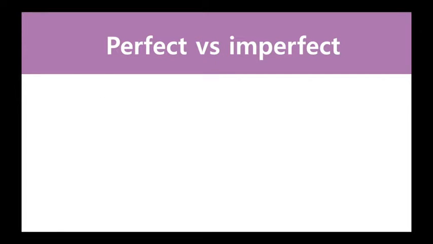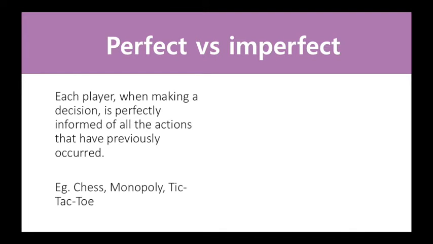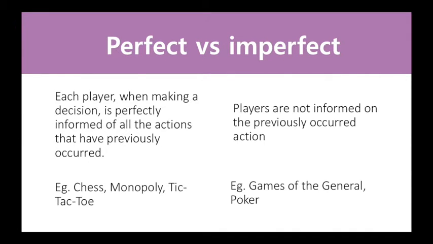Next type of game would be perfect versus imperfect. Perfect means that each player, when making a decision, is perfectly informed of all the actions that have previously occurred. Examples are chess, Monopoly, and tic-tac-toe. Next would be imperfect. It means that players are not informed of the previously occurred actions. Examples would be games of the general and poker.